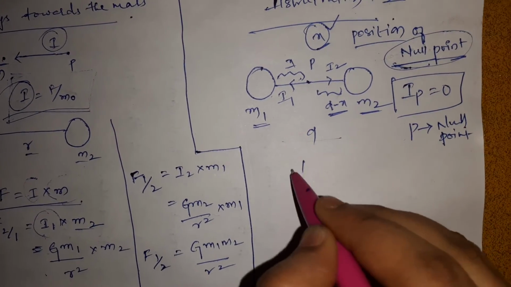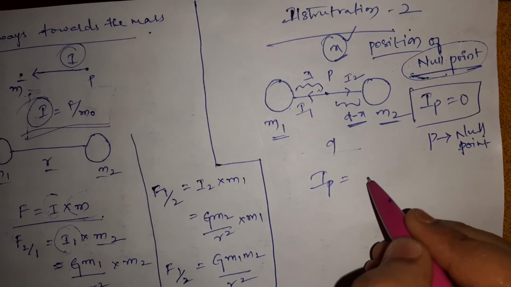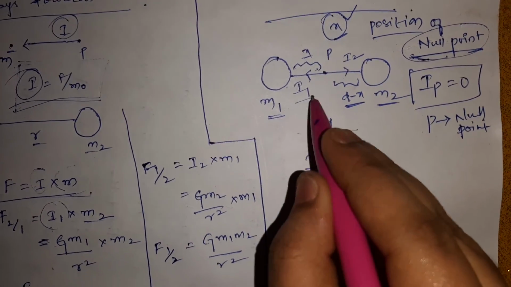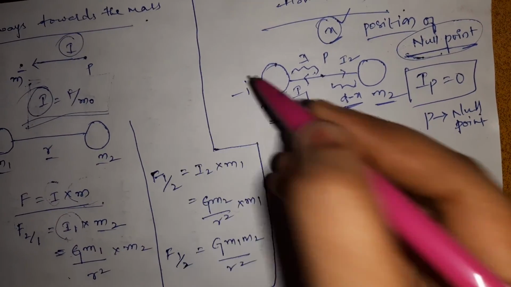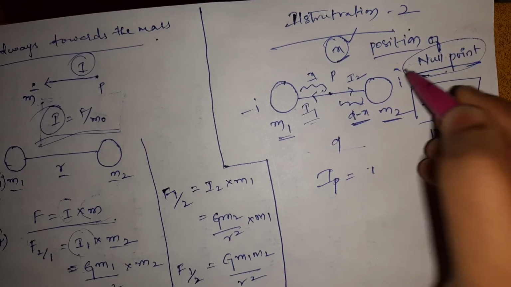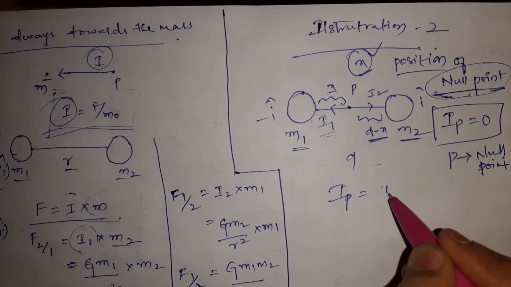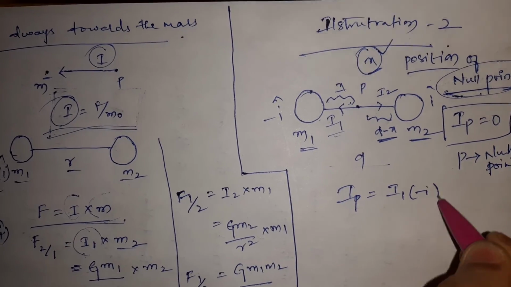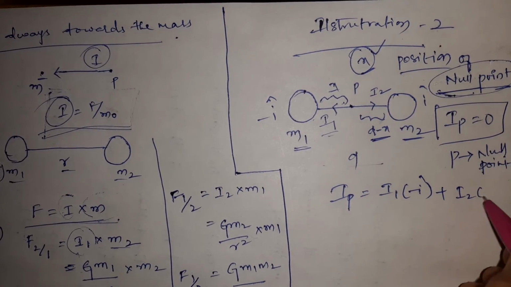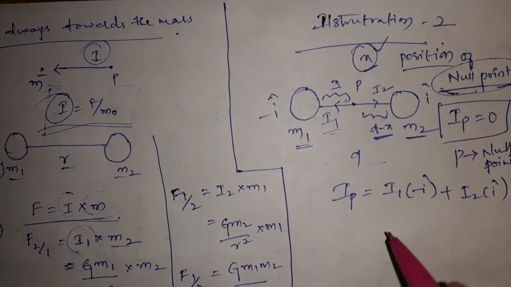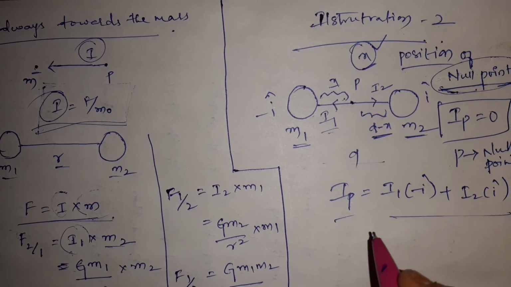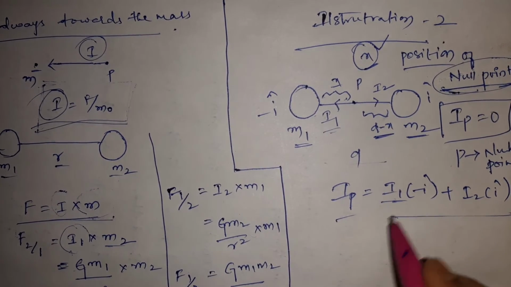So the intensity at point P is nothing but the sum of those two. I1 is in the direction of minus I cap, I2 is in the direction of I cap, right? So I1 of minus I cap plus I2 of I cap. IP is nothing but this. So what is I1?